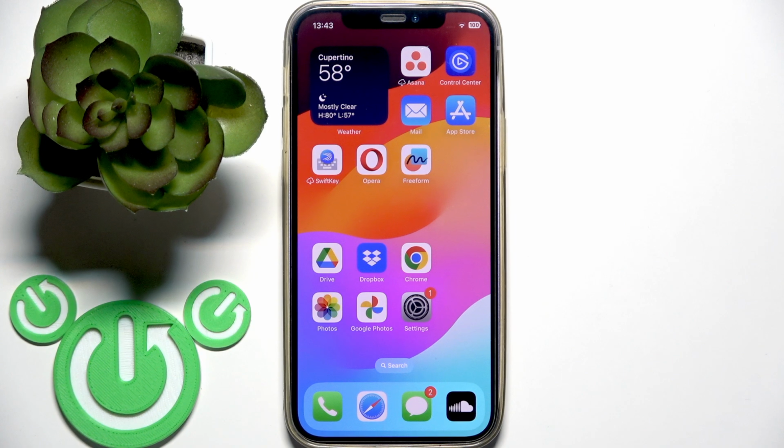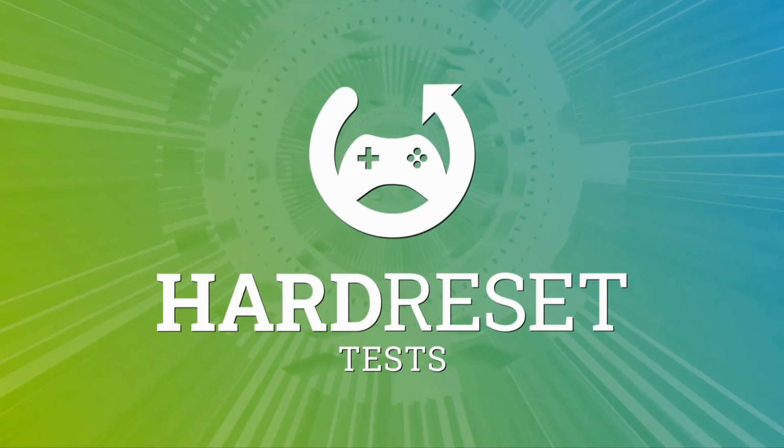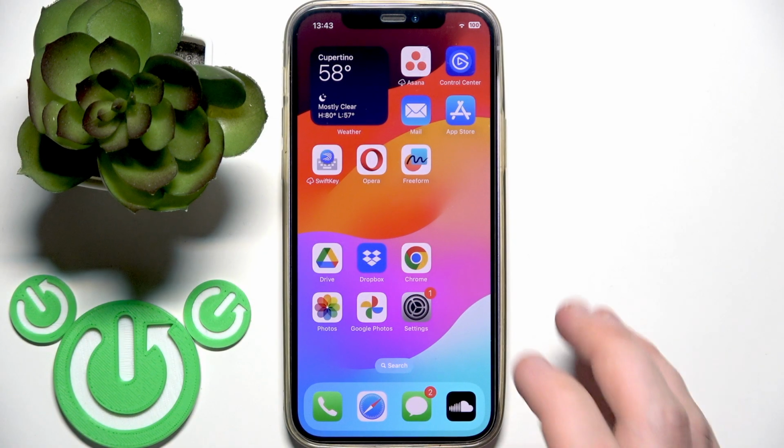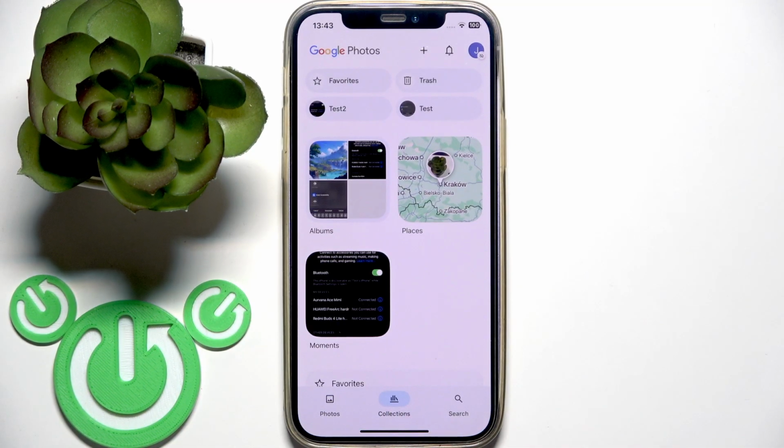Hello everybody and welcome. In this video I'm going to answer the question, can you recover deleted Google Photos? Let's get started by opening the Google Photos application and moving to collections.